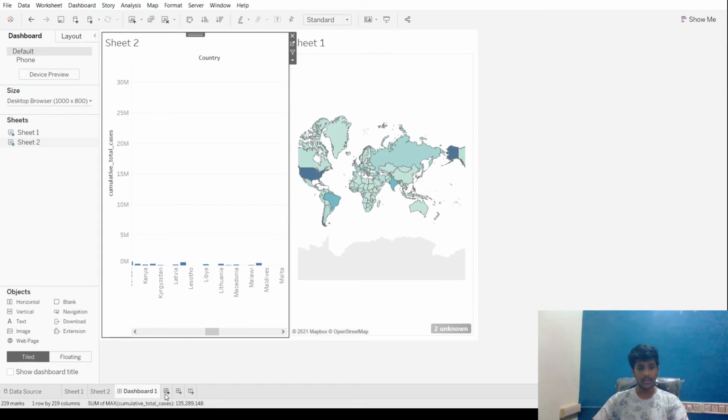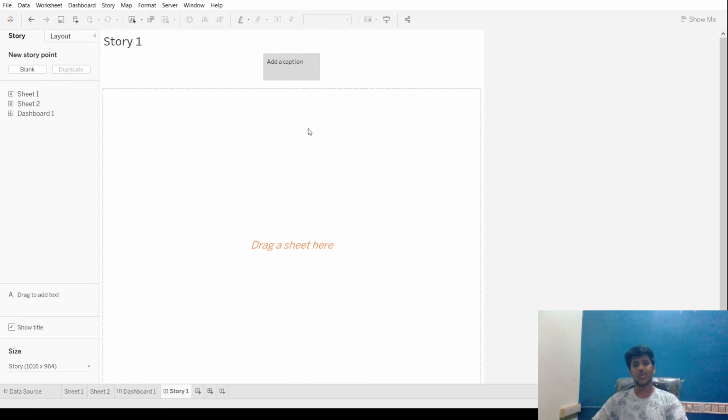So now let's go to stories. Basically, a story is something we know from Instagram, like we post stories, right? In the same way, we show all our graphs and visualizations one by one, and it works in a similar way to Instagram stories.